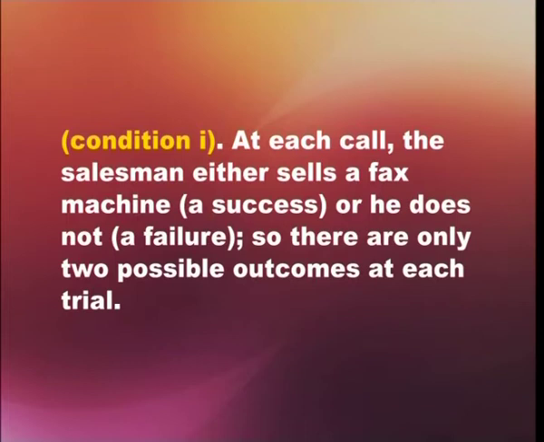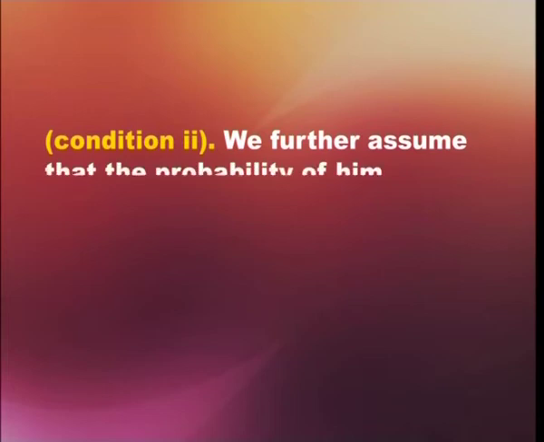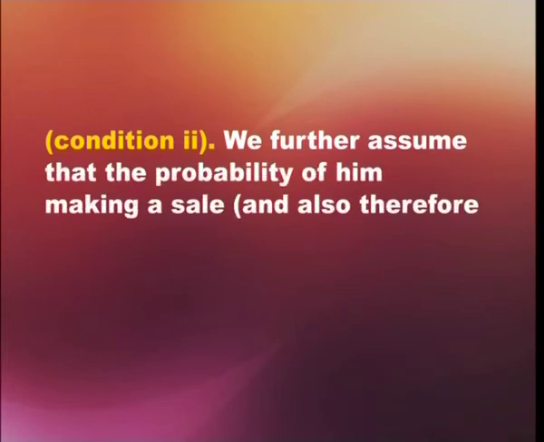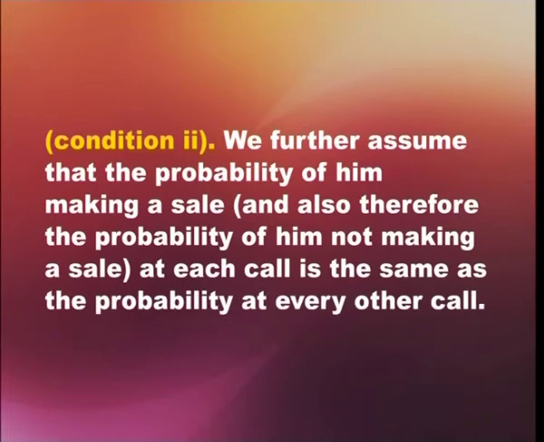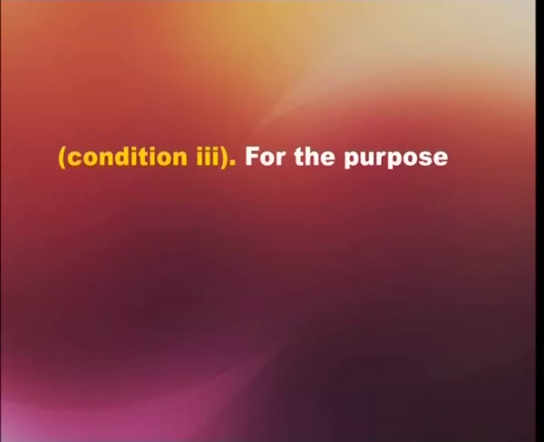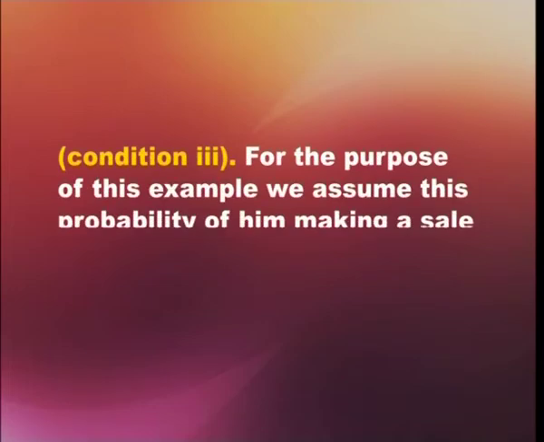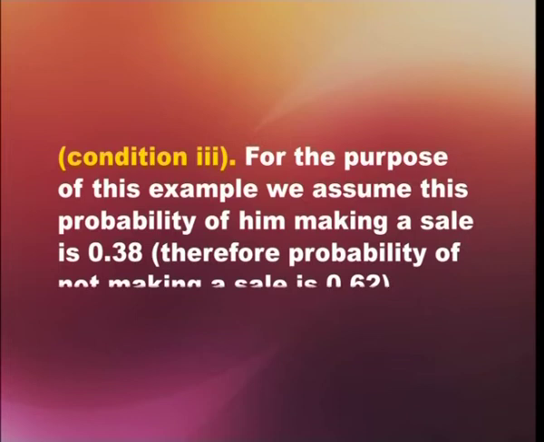So there are only two possible outcomes at each trial. Now condition two: we further assume that the probability of him making a sale, and therefore the probability of him not making a sale, at each call is the same as the probability at every other call. Condition three: for the purpose of this example, we assume the probability of him making a sale is 0.38. The probability of not making a sale is 0.62.